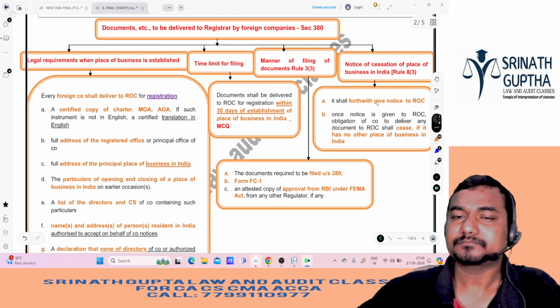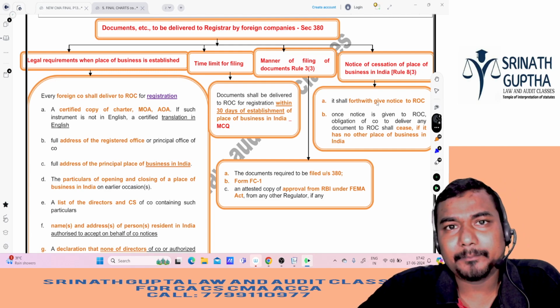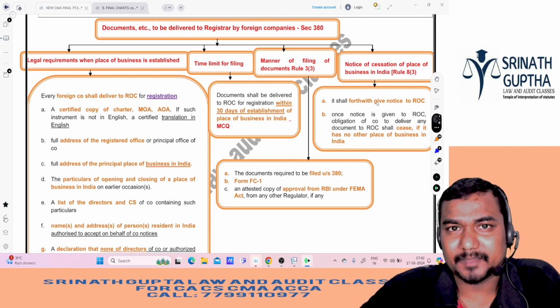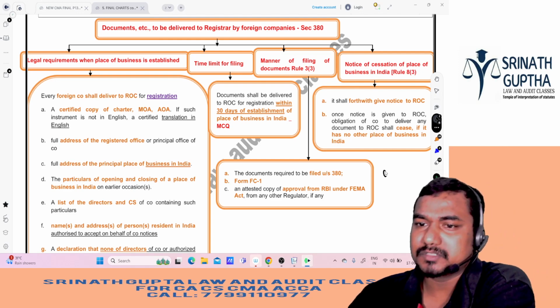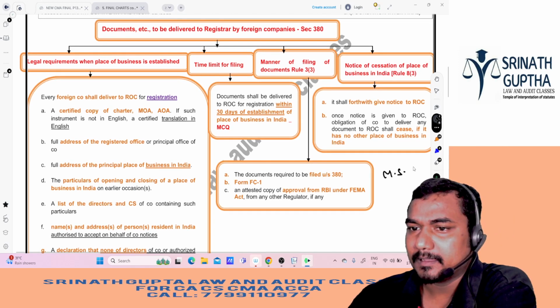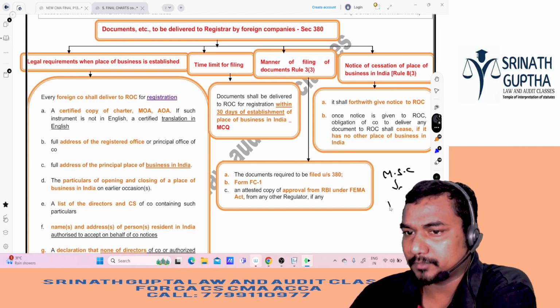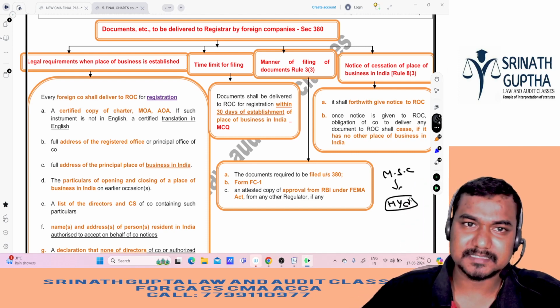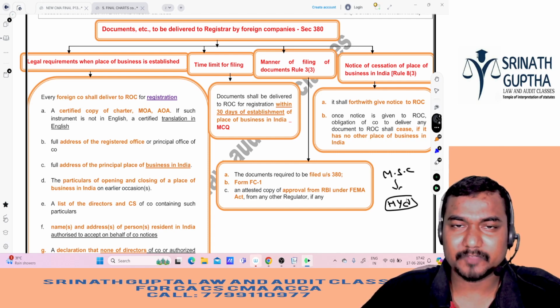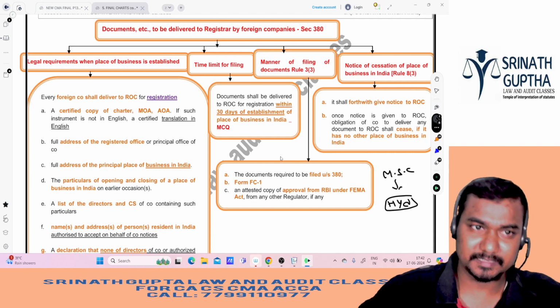For example, beta, one foreign company wants to do business in India. For example, as we discussed, Microsoft Computers wants to start their office in Hyderabad, Madhapur. So do they have to register with the ROC or not, sir? Answer is yes. If they want to register with the ROC, which documents do we have to file with the ROC? Let us see.